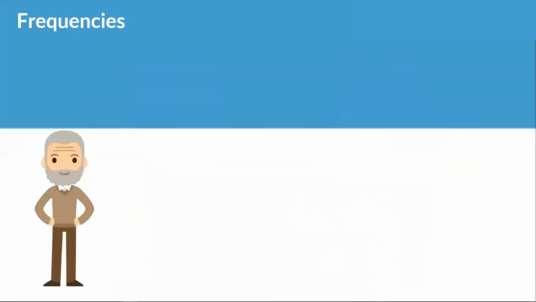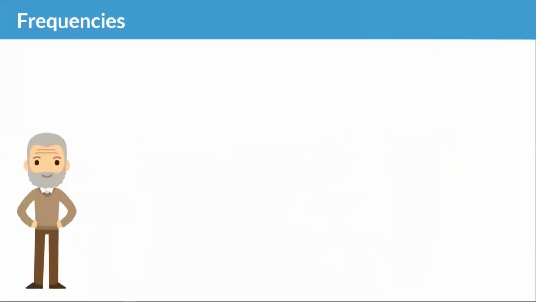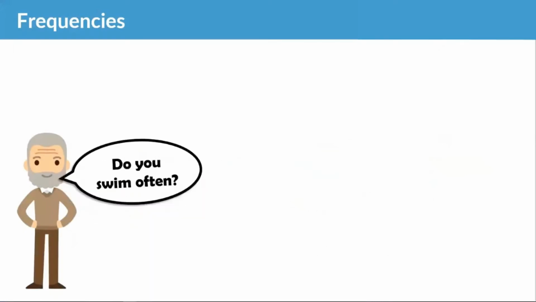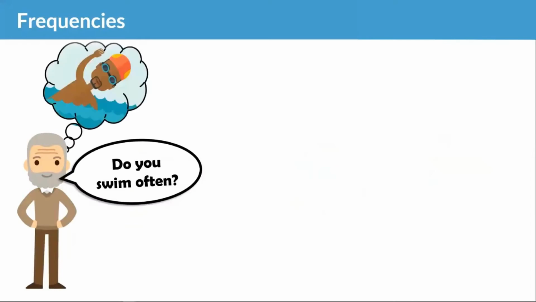Now, let's look at some more examples. Do you swim often? Okay, so we can also finish a question with the word often. Do you swim often? It's the exact same as asking, how often do you swim? Do you swim often? And of course, this word swim, we should all know what swimming is. So this is the verb to swim, okay? Just in case any of you did not know. Now, let's look at some example answers.